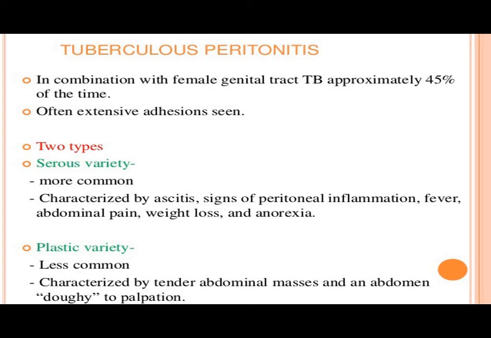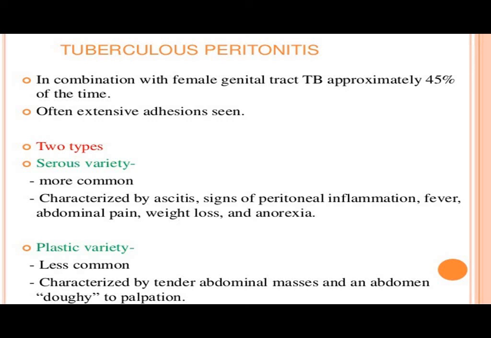There will be peritoneal inflammation, high rise of temperature, abdominal pain, weight loss, anorexia, loss of appetite, and tenderness and rigidity on examination we can notice. Again signs of ascites we can see in this condition.